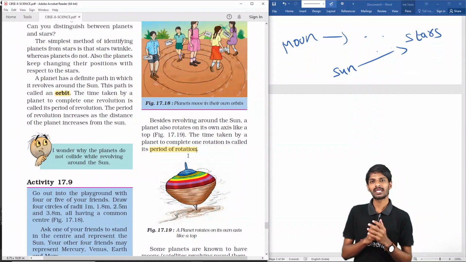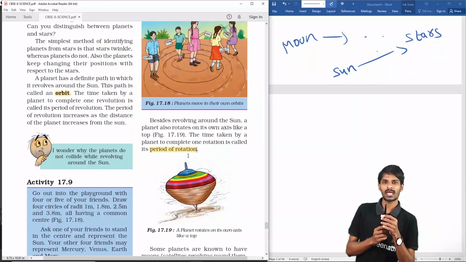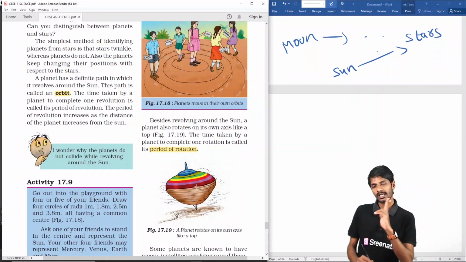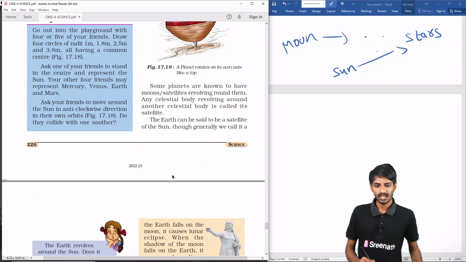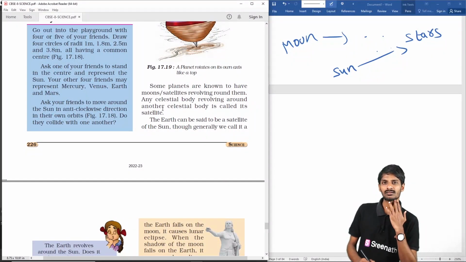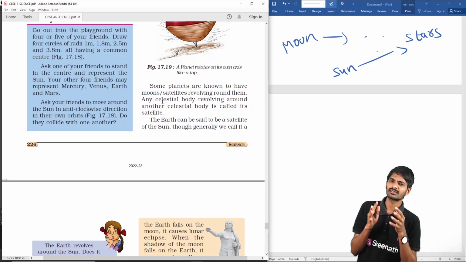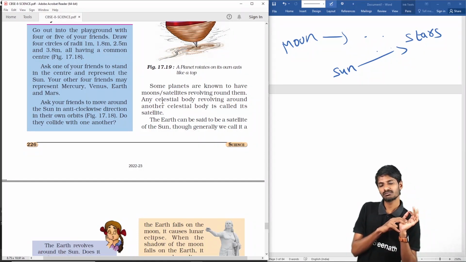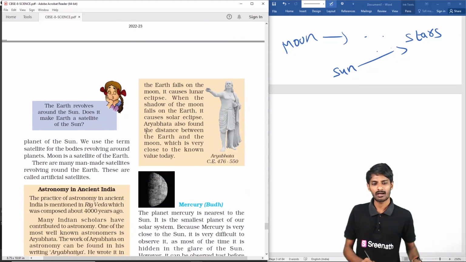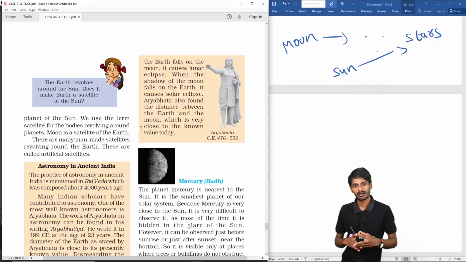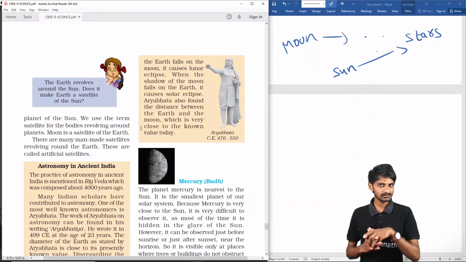For us, one day means the earth rotating about its own axis. It takes one day. And one year means the earth revolving around the sun. It takes 1 year. Some planets have moons or satellites around them. A satellite is any celestial body revolving around another celestial body. Earth may be called a satellite of the sun, but for now we will use the name satellite not for the planets but for the remaining satellites.